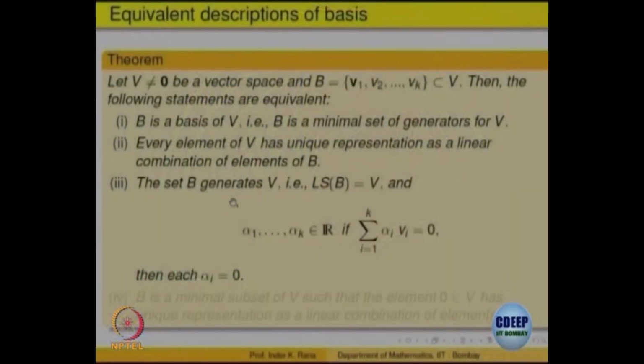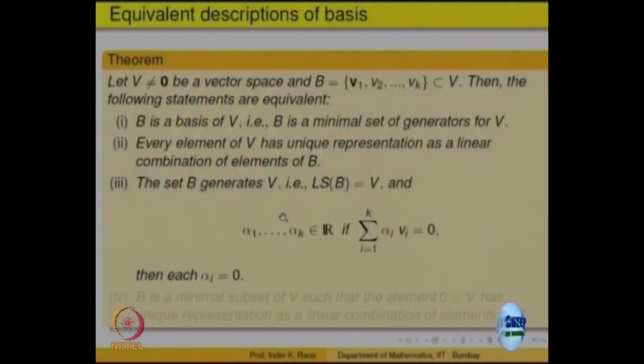So, what I am saying is 2 implies 3 is obvious. Is that obvious to everybody? Yes, because if a linear combination is 0 and if this representation has to be unique, then each alpha I has to be 0, and that is what 3 is saying. So, 2 implies 3. Let us see why does 3 imply 2.